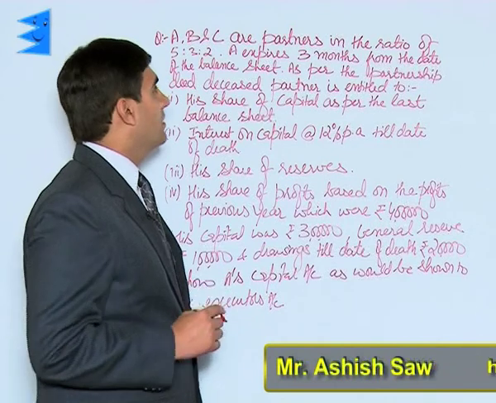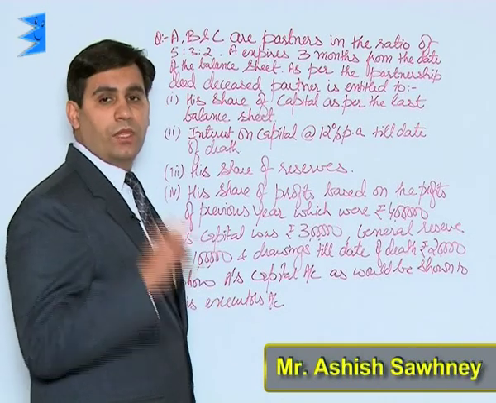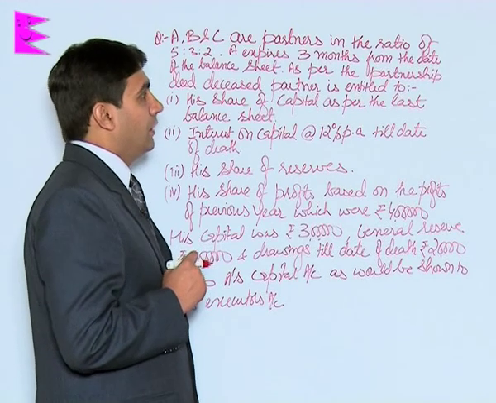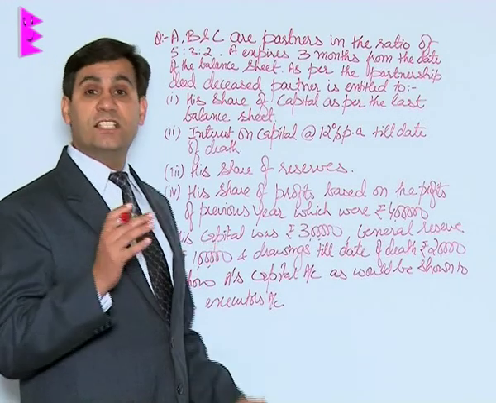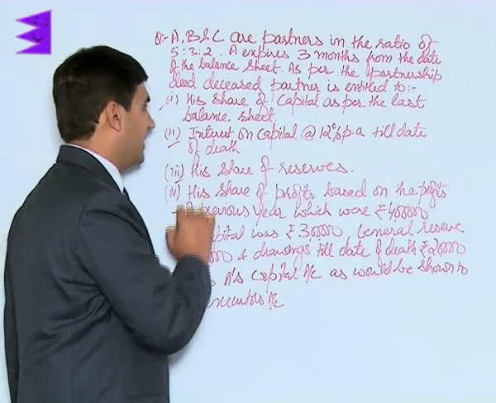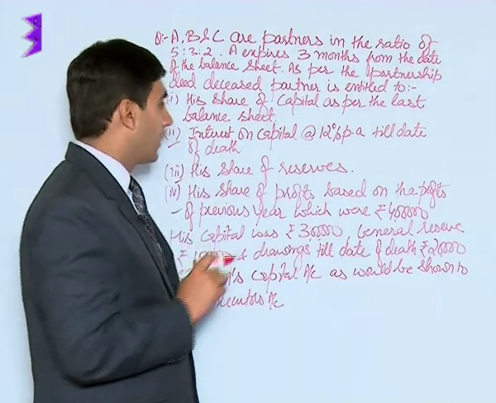A, B, C are partners in the ratio of 5:3:2. A expires 3 months from the date of the balance sheet. As per the partnership deed, the deceased partner is entitled to the following. Now these are the entitlements for a deceased partner as per the partnership deed.